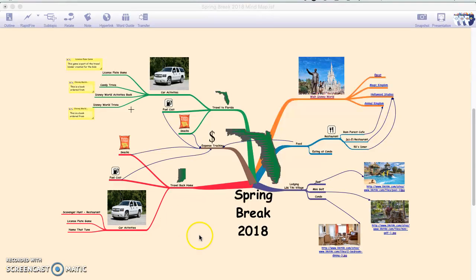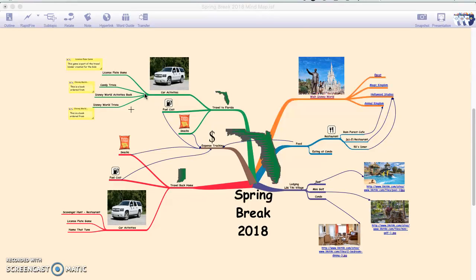As you can see, the main point is spring break, and the subpoints coming off of there are our travel to Florida, and that also includes activities for the car. Our children, we're taking 2 of our 4 children, and their ages are 10 and 13. So I wanted to create some activities for them that were really at their level and that could help them learn and be good thinkers on the trip.